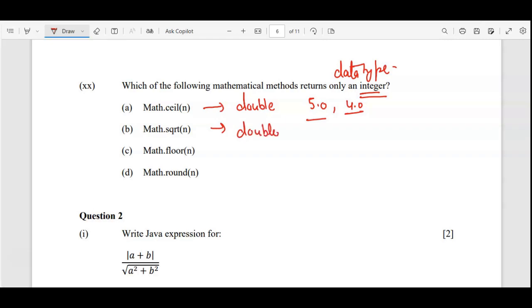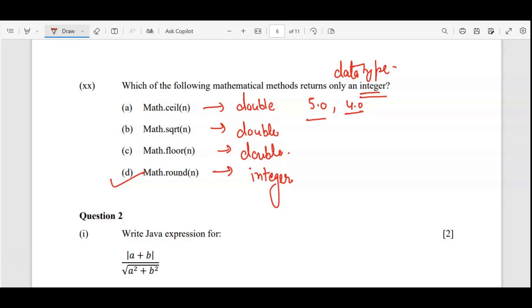The return data type for all these functions is fixed only. Even floor we discussed under ceil only, so floor also will return a double value. So the round function is the only function which returns an integer value. So the correct answer for this is int. Integer is not the correct answer, Integer is the return type of this function. So the correct option for this question is option D.